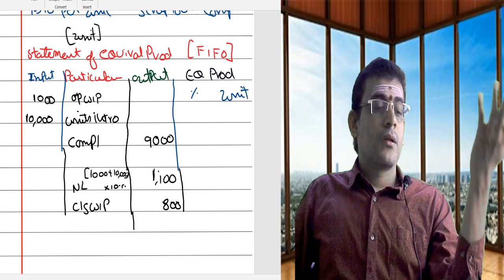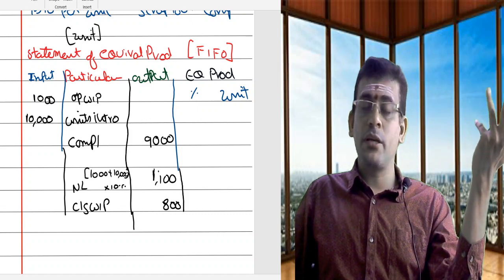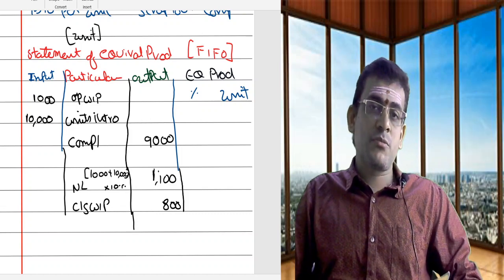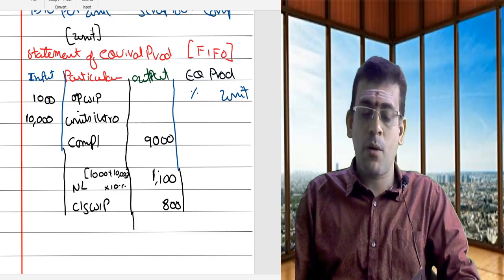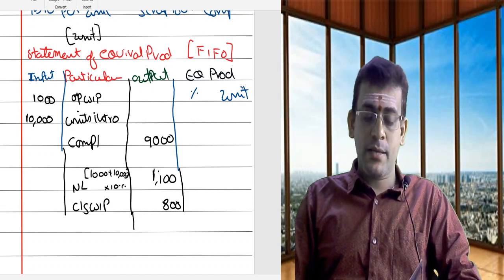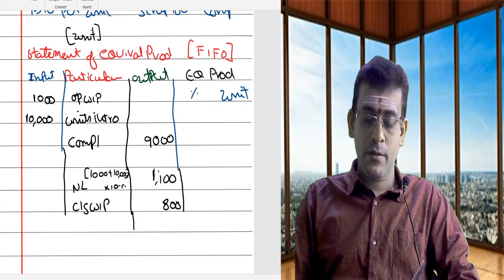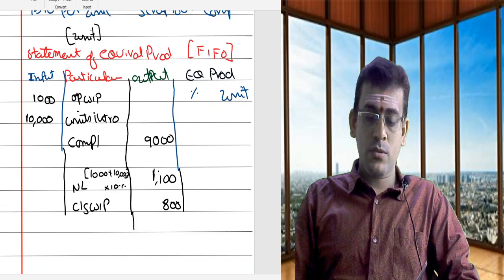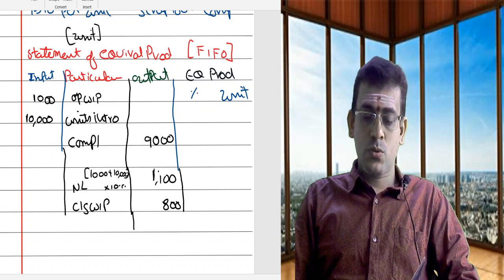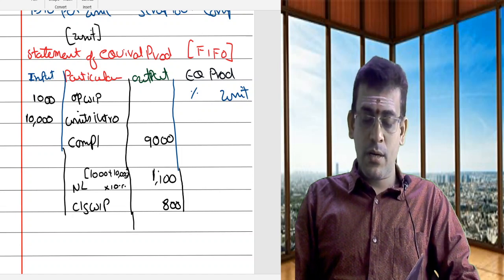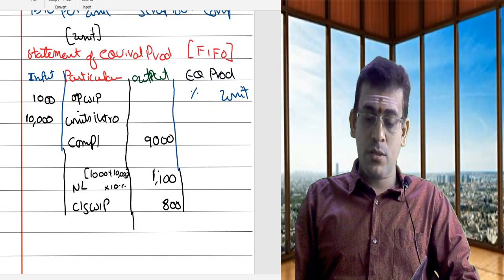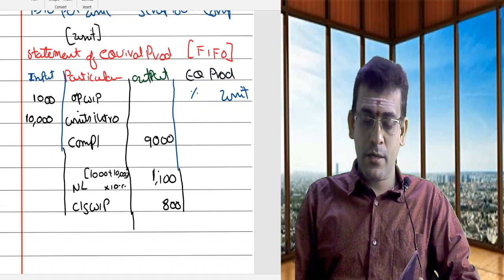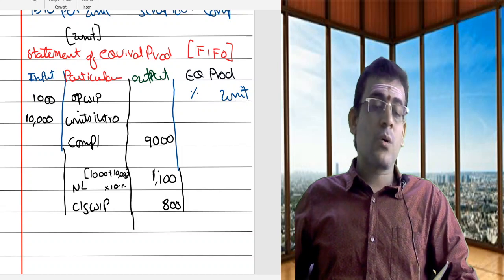Now, I need to close this account. The total of your input should be equal to the total of your output. If you are getting some sort of difference, that means you are having some abnormal loss or abnormal gain. Let us see what you are having there. 9,000 plus 1,100 plus your closing work in progress of 800 is giving you 10,900.